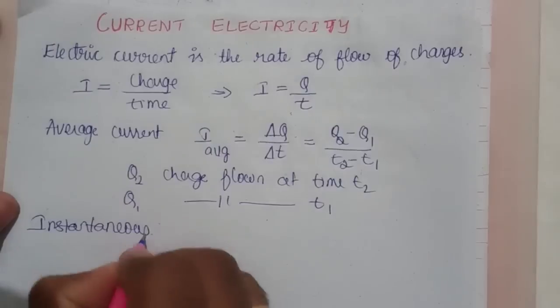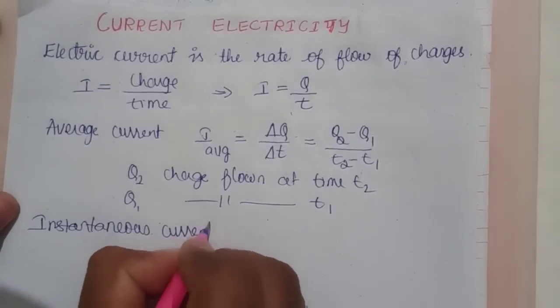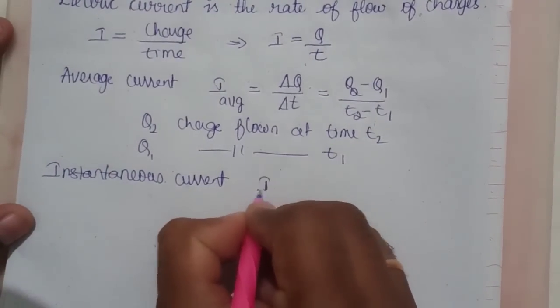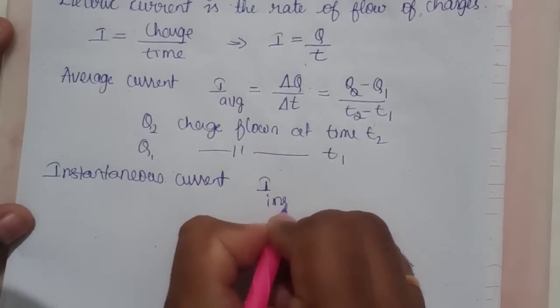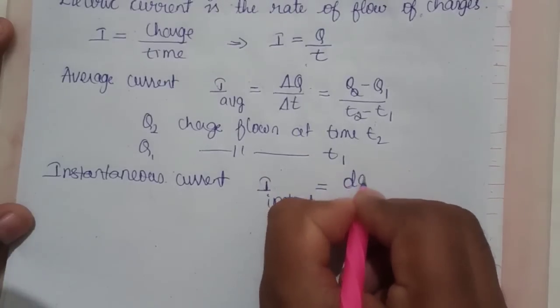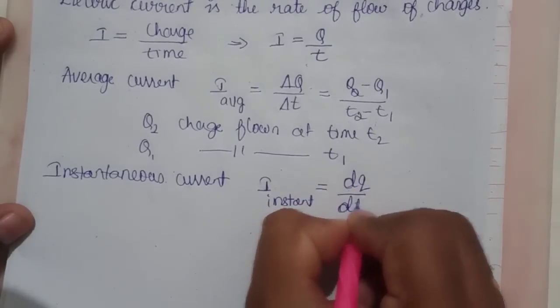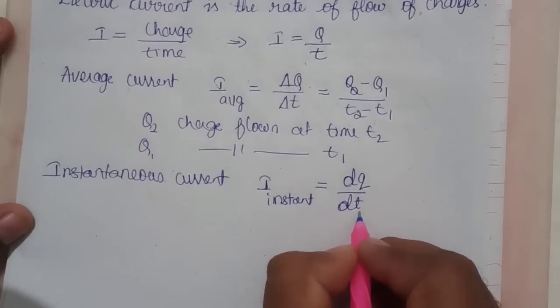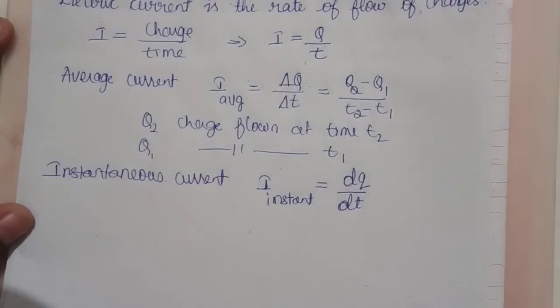Instantaneous current. The current at a given instant of time is called instantaneous current, and it is given by I instant is equal to dq divided by dt, where q is the charge flown at time t. This is a very important definition.